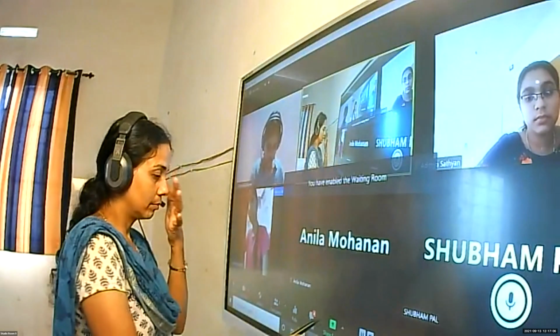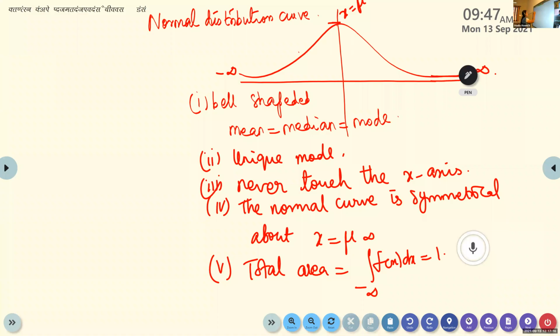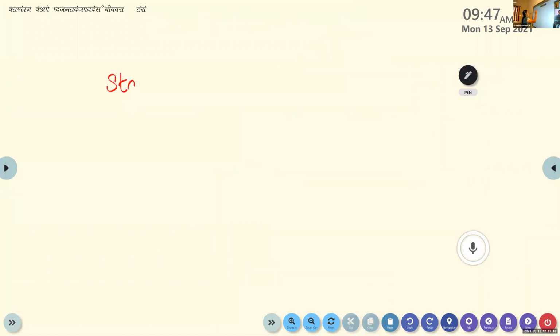Standard normal distribution. Why do we define this? All the normal distributions can be compared if you make them into standard. If you make it into standard, we can compare it.